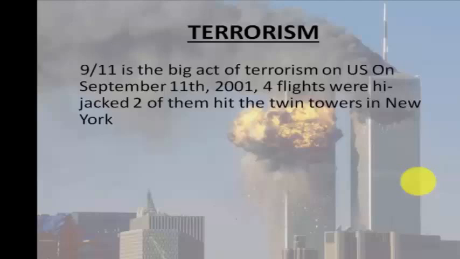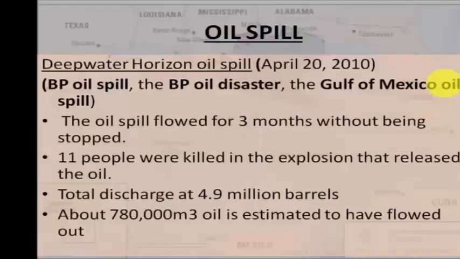So this was one of the deadliest terrorist attacks ever recorded. The picture behind also shows you the twin towers, and this is how the first twin tower was hit and the second twin tower. Now let's talk about the last man-made activity, the Deepwater Horizon oil spill.